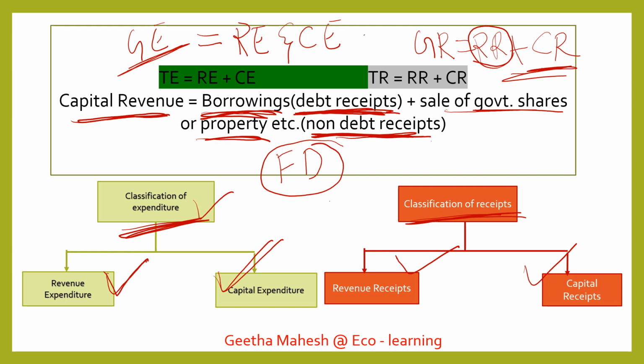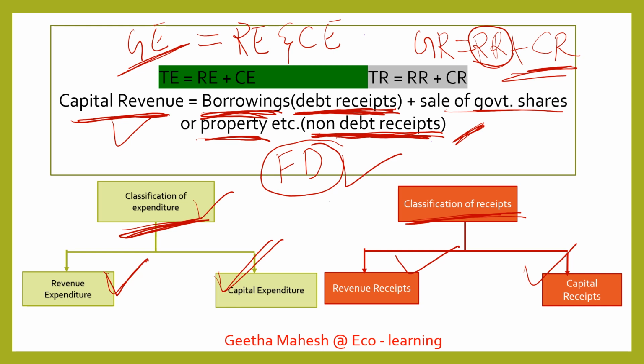There is a loss of asset, but it is not a burden on government that they have to pay back the debt. So that is why it is called non-debt receipts. This concept is very important. Debt receipts and non-debt receipts are very essential to understand fiscal deficit.